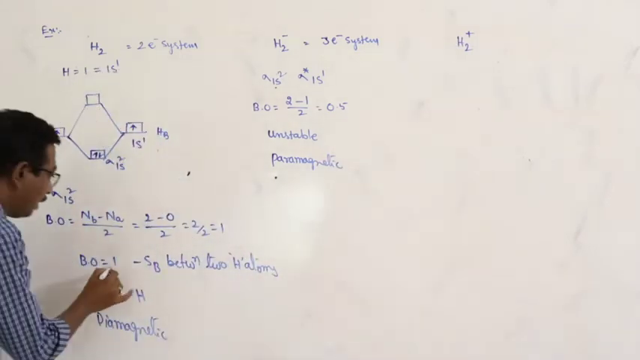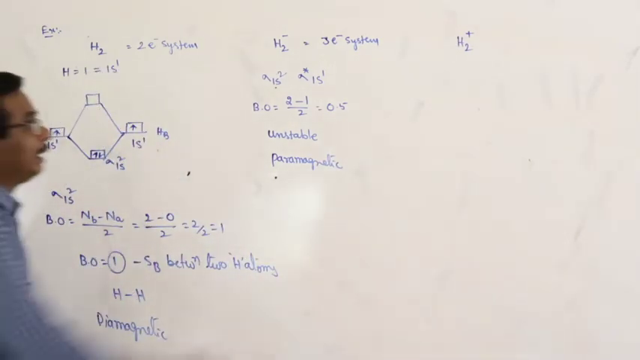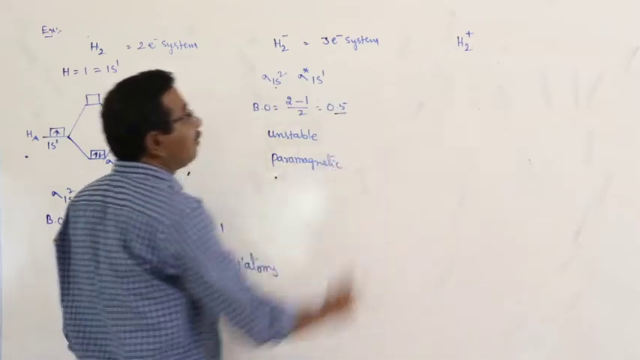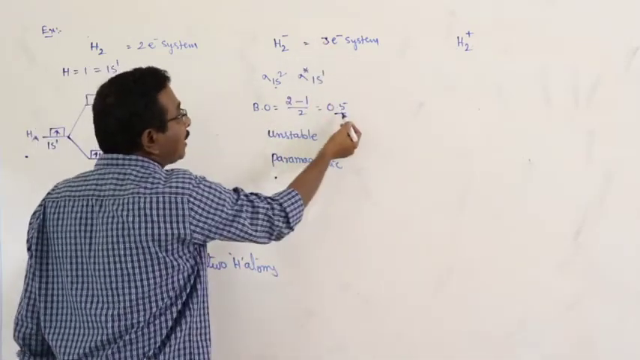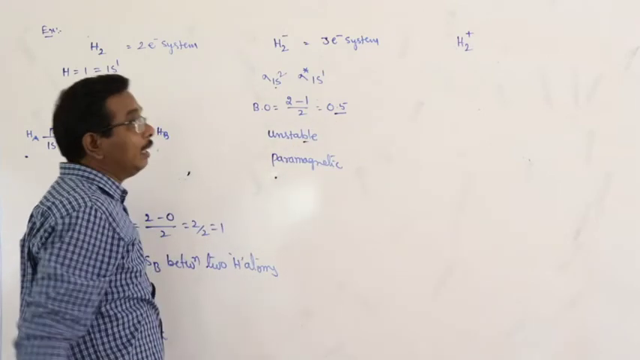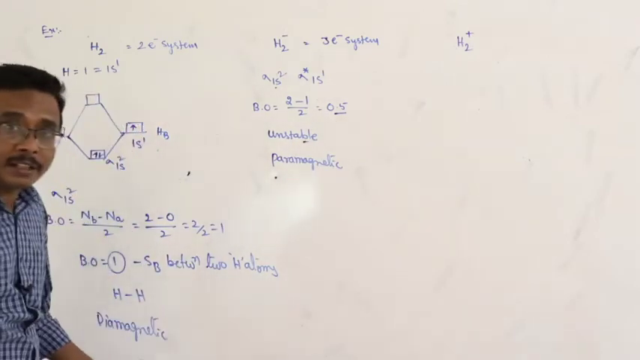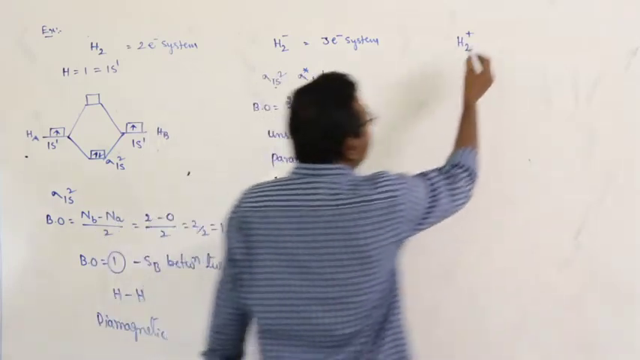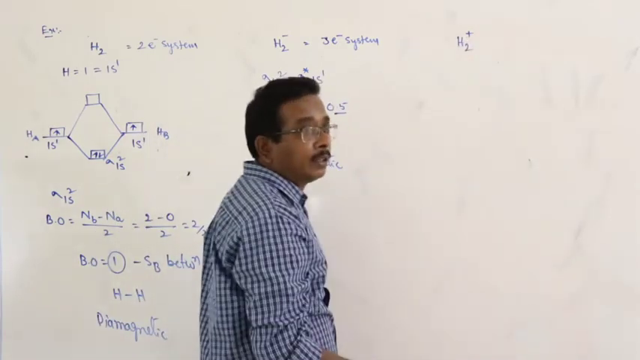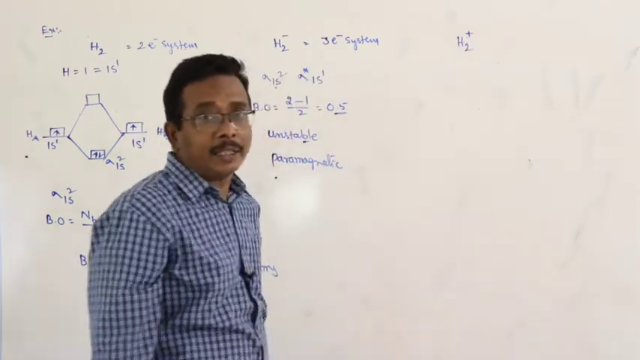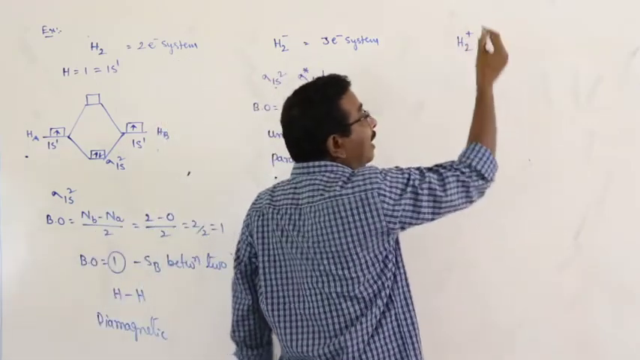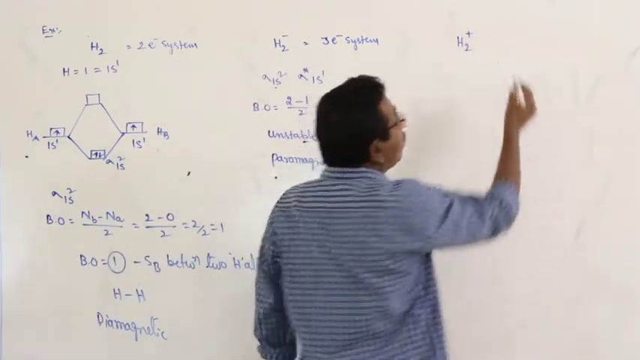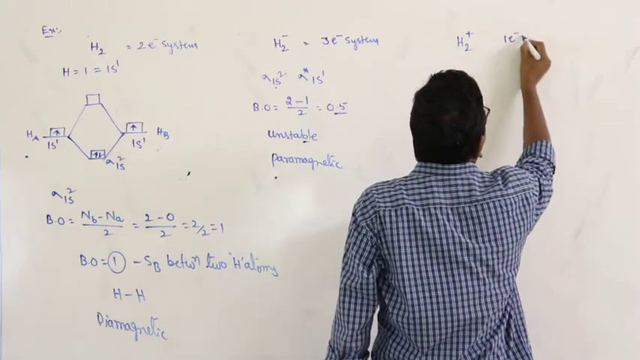Here the bond order is 1, here the bond order is 0.5. Okay. The species with fractional bond order is unstable. The species with zero bond order does not exist. Okay. Here H2 plus: 2 hydrogen atoms are there, 2 into 1, 2 electrons, and 1 electron is lost. 2 minus 1 is equal to 1, so this is a 1 electron system.